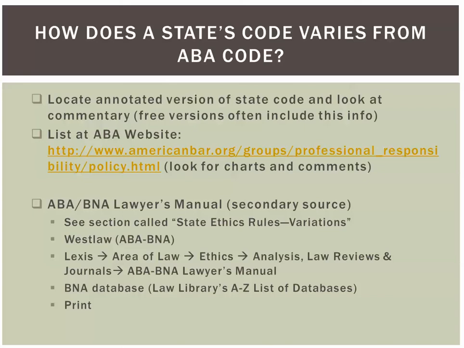There's a really good source that we're going to look at in a lot of different areas. It's sort of a combination of a secondary source, and it has primary materials. It's called the ABA BNA Lawyers' Manual, and it has a section called State Ethics Rules Variations. So that could give you an idea of why the state code varies or how it varies. This source is available on Westlaw Classic, and I've given you the database identifier.